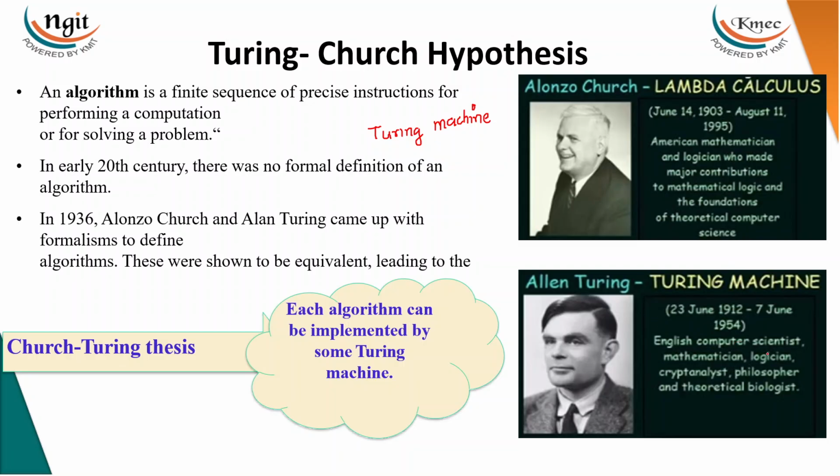He is an English computer scientist, mathematician, logician, philosopher and theoretical biologist, of course. So he has done so much research and so much work in computational devices.